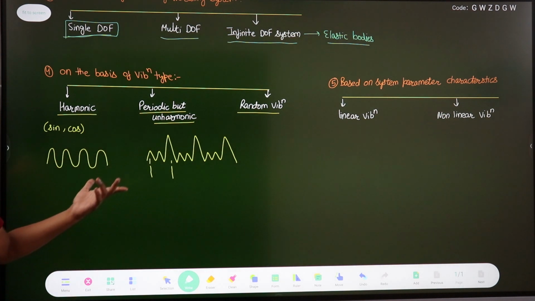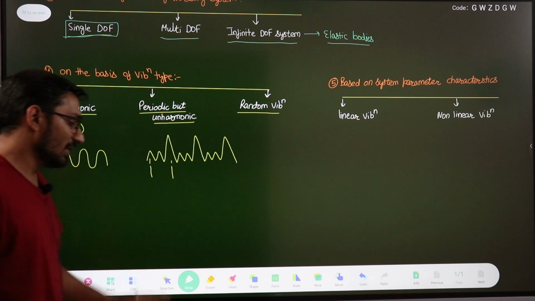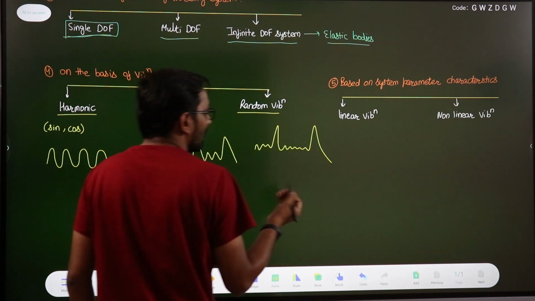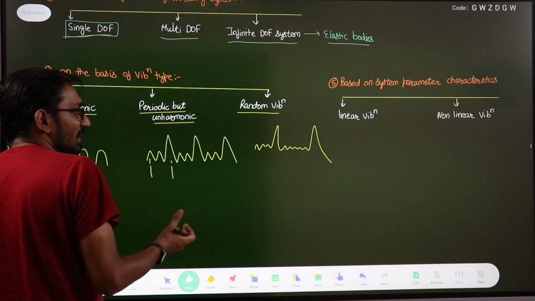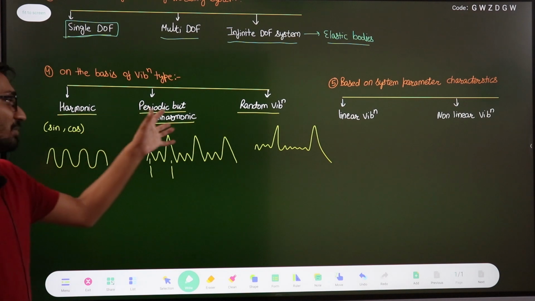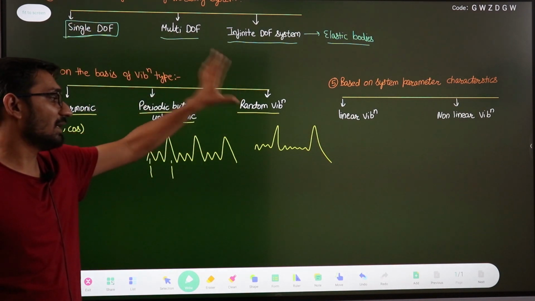Another one is the random vibration, when the vibrations or the oscillations are random. Suppose something like this. They are the random vibrations. They are not repeating themselves after some time. So we can say that these are the three types of vibrations: harmonic, periodic but not harmonic, and random vibration.